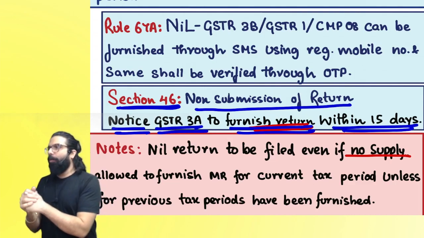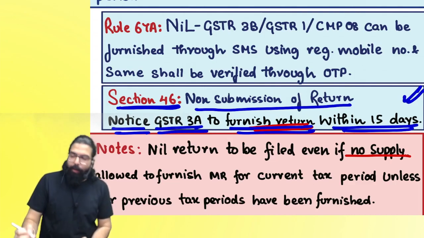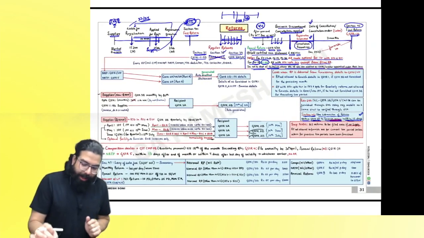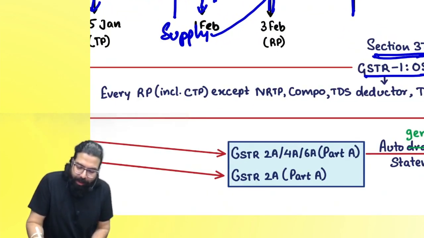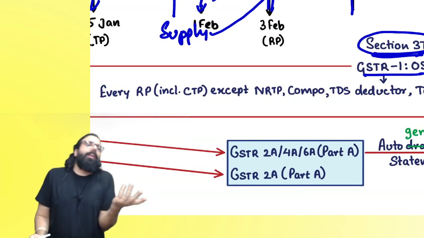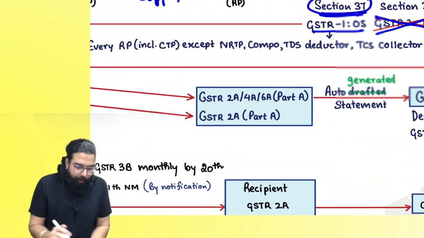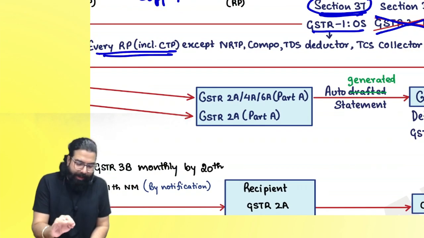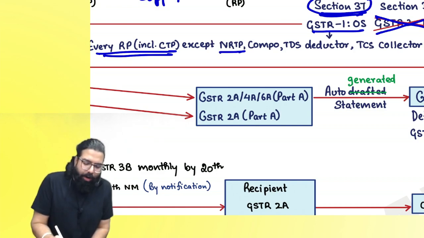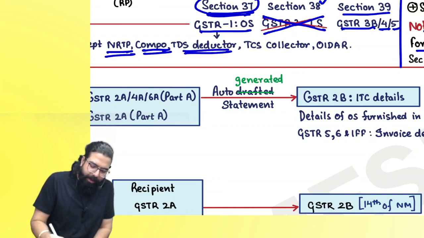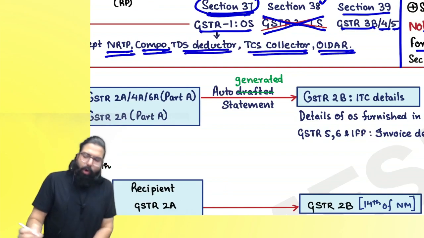People over here now, listen to me very carefully. I went ahead and told you about section number 46. Yes, everyone, are we all clear till here? Now, section number 37, GSTR 1, which was there. Who are the people who are not required to file GSTR 1? Every registered person is required to file GSTR 1, including say casual taxable person, but who are not required? NRTP, composition dealer, TDS deductor, TCS collector, or OIDAR.